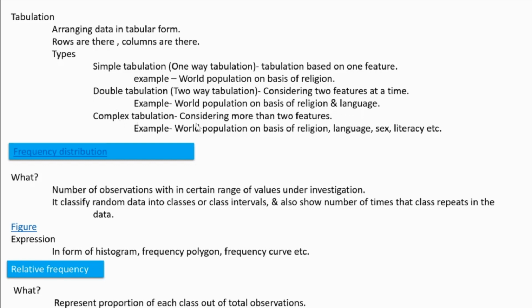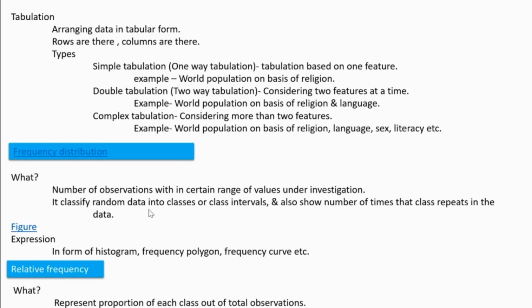Then complex tabulation means we are considering more than two attributes. Here the example is world population based on religion, language, sex, literacy, etc. Next, frequency distribution, also very important. Frequency distribution, that term you need to give more attention.